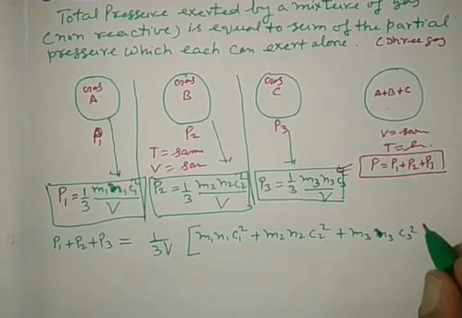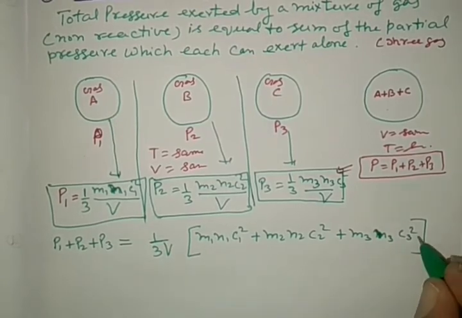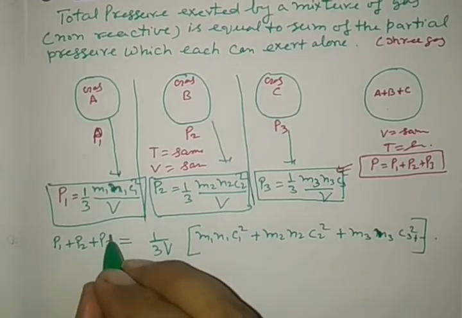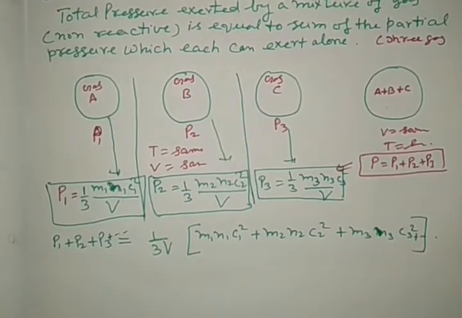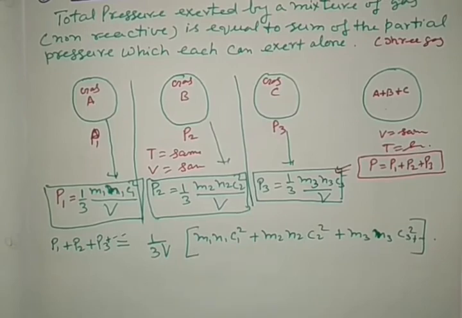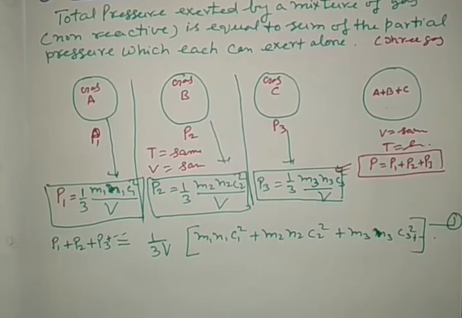If we have more than that, we can write and so on, and add more than 2, 3, 4, 5 and so on in this case. So this we are going to represent by equation number 1.